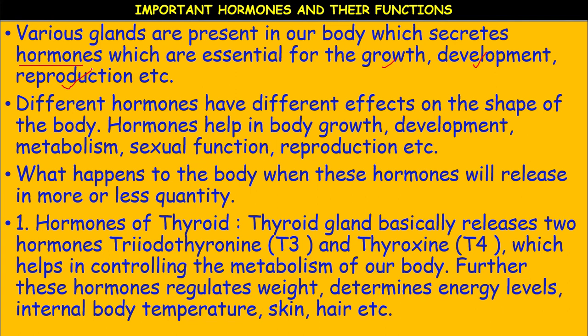The feedback control is mostly negative and rarely positive. In a negative feedback control, the synthesis of hormone slows or halts when its level in the blood rises above normal. Whereas in a positive feedback control, an accumulating hormone increases its own production. The regulation of the secretion of thyroxine is the best example. Okay, the feedback mechanism.